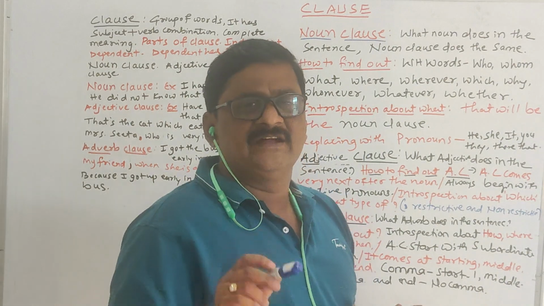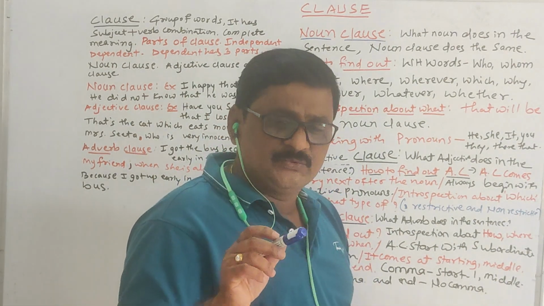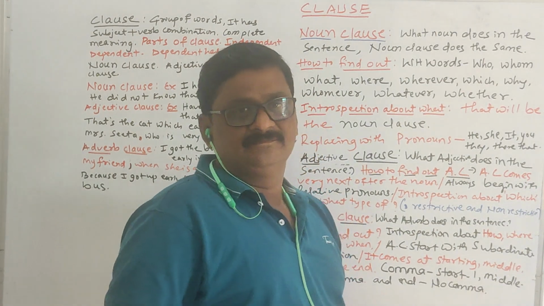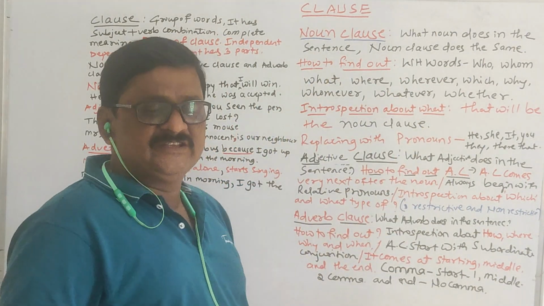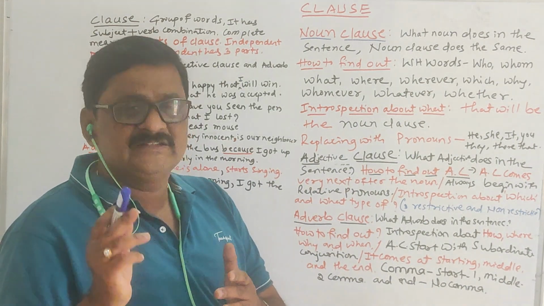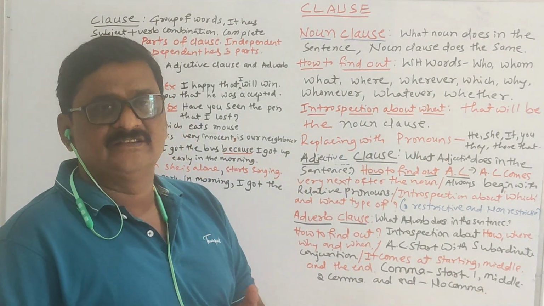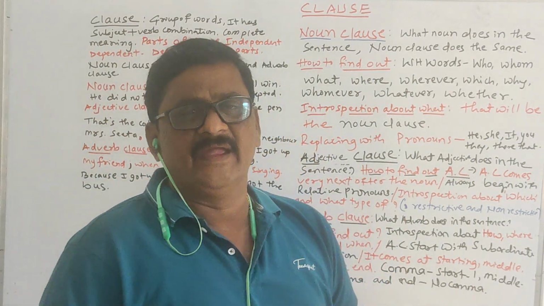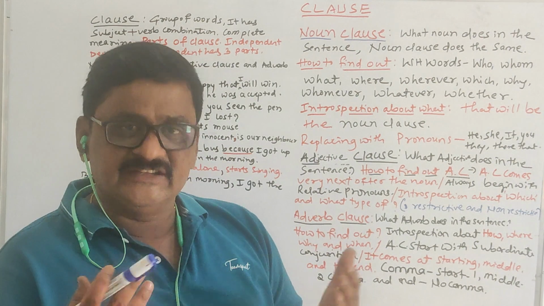A noun clause, if it is a dependent clause, starts with how or if or that. So on this basis, you have to find the noun clause in the sentence. This is one technique, one way to find the noun clause in the sentence.